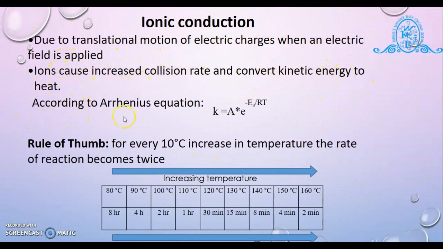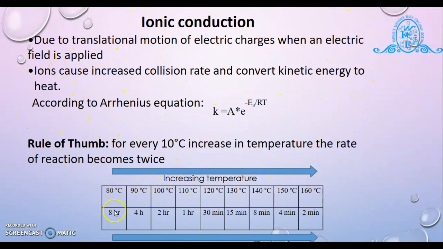to heat. According to the Arrhenius equation, k is equal to A into e raised to minus Ea divided by RT. Rule of thumb: for every 10 degrees Celsius increase in temperature, the rate of reaction becomes twice. So the ionic conduction mechanism involves increasing temperature, decreasing the reaction time.